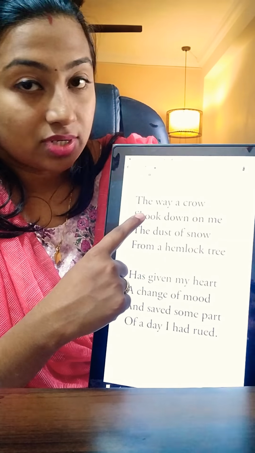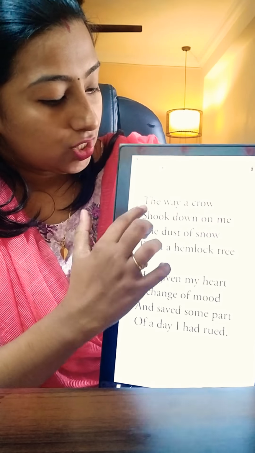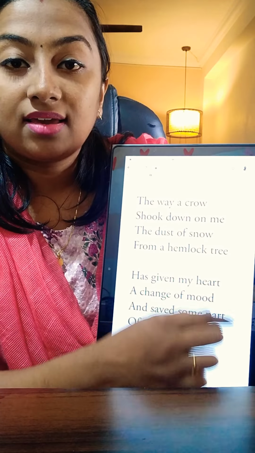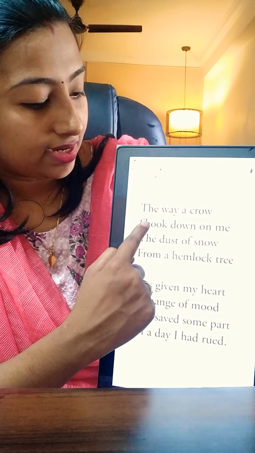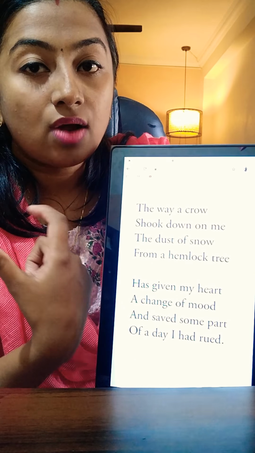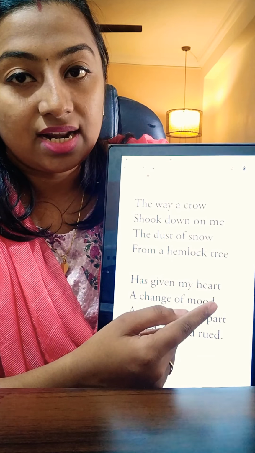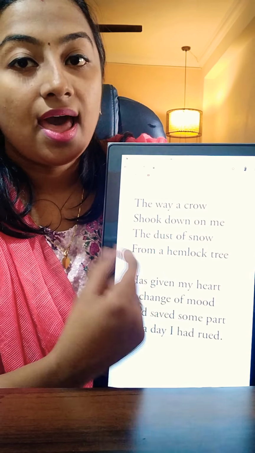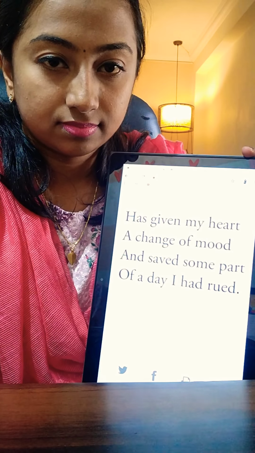If you look at line number 2, "shook down on me." Here in this line, the vowel sound O is repeated. "Shook down on me." The vowel sound O is getting repeated. So we can find the literary device assonance here. And assonance is the repetition of vowel sounds.